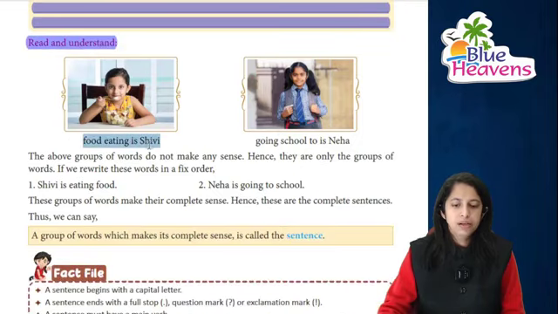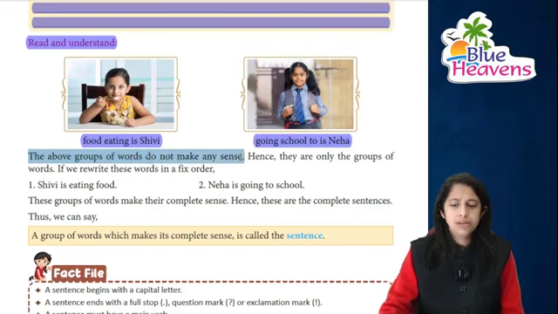देखिए, food eating is Shivi, going school is to is Neha. These they are not in proper sequence, right? So the above sentences, जो above group of words हैं, they do not make any sense. उनका कोई sense नहीं बनता. Hence they are only a group of words.